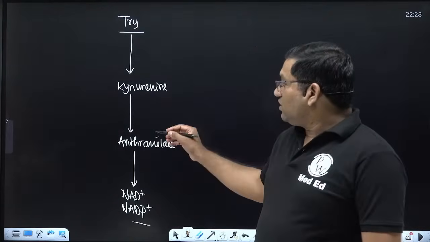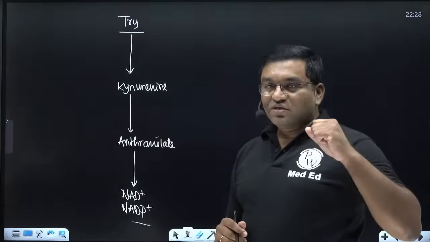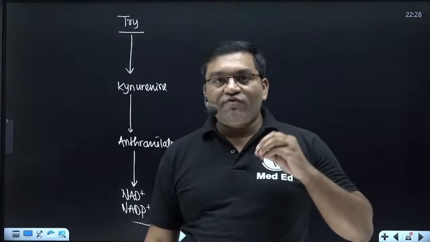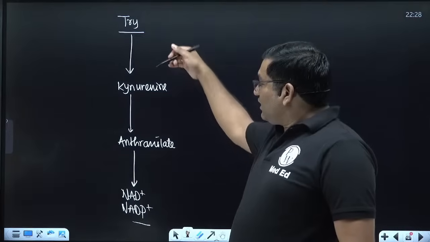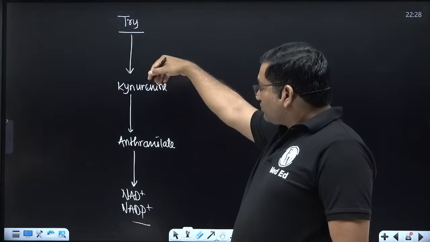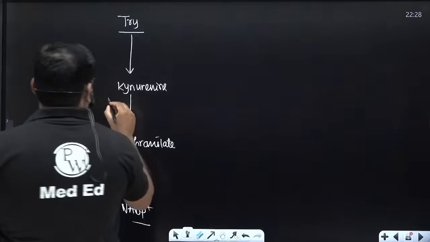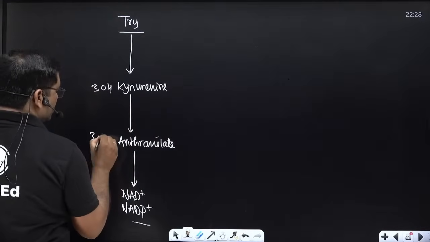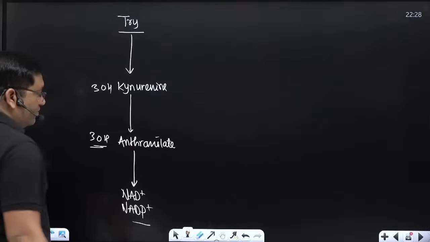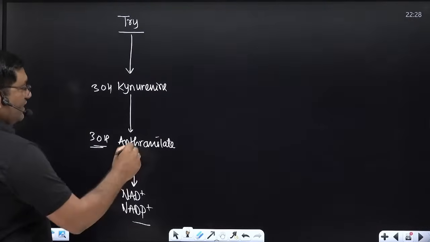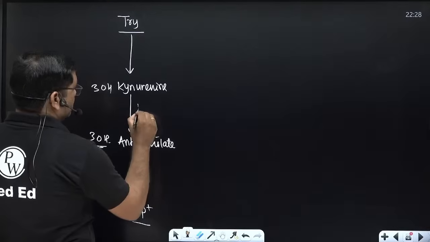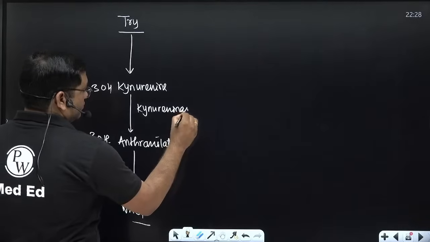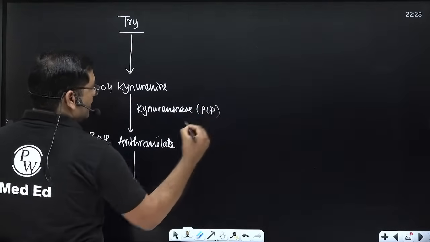So there is a role of this in B6 deficiency, pyridoxal phosphate deficiency. This 3-hydroxykynurenine is converted into 3-hydroxyanthranilate by kynureninase, and this is a pyridoxal phosphate dependent reaction.